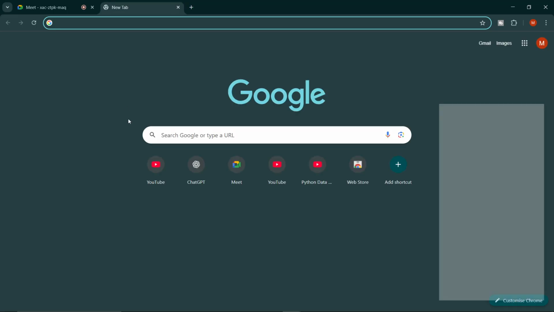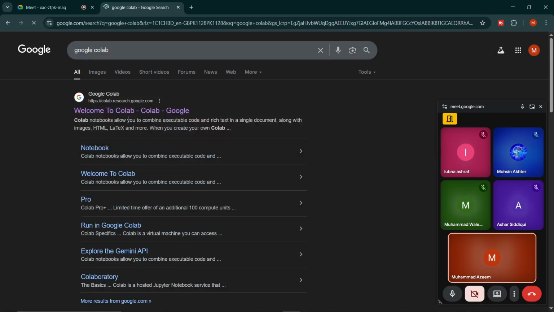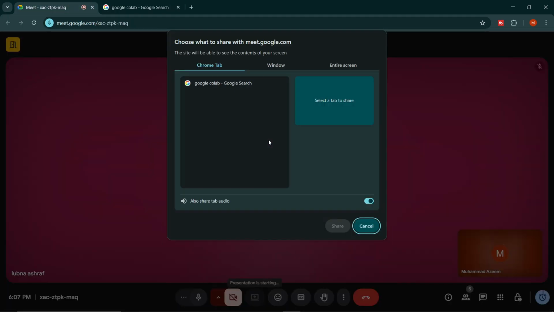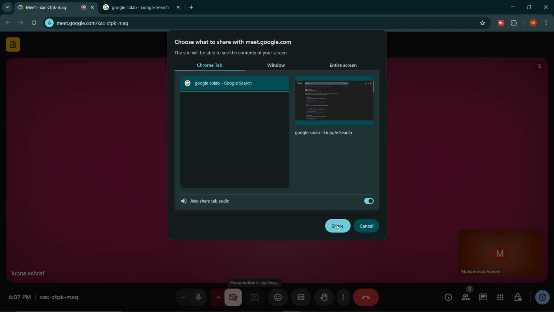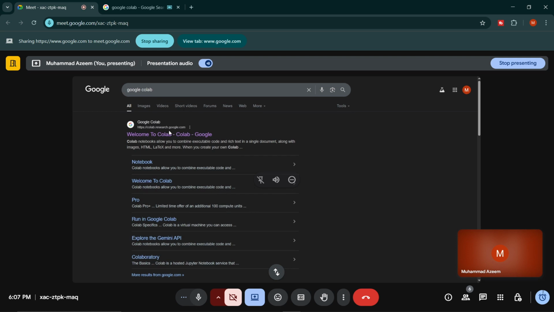So we will navigate to Google Colab, and then, okay, sorry, I forgot to share the screen again. Just a minute. Is my screen visible? Yes. Okay, fine. Thank you.